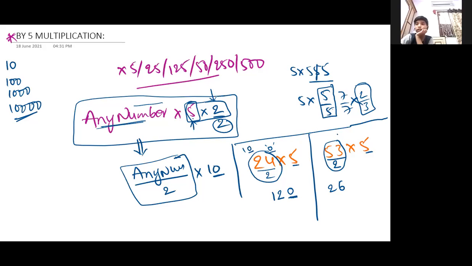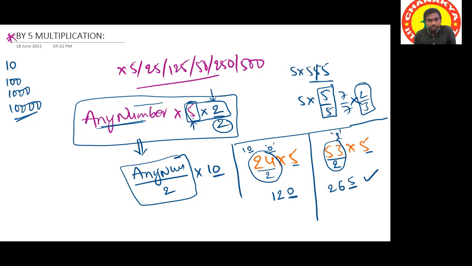Let me finish it first. Later we'll see all the doubts. Let me explain all the things, and later you can ask your doubts. Just wait. 53 when divided by 2, 26 is the quotient, right? What is the remainder? 1. If 1 is the remainder, simply write the last digit as 5. That's the answer.